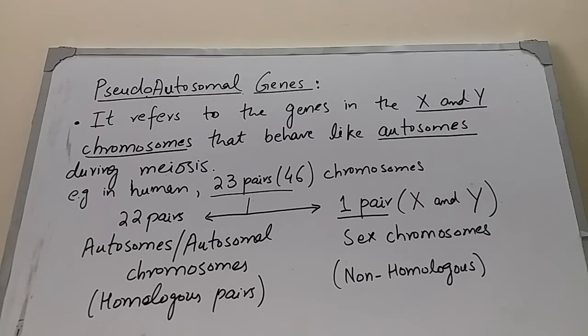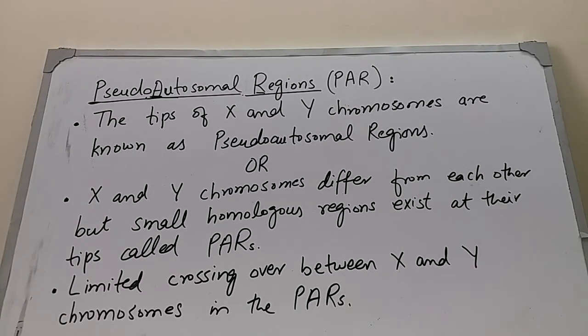Now the question arises, where are pseudoautosomal genes present? The pseudoautosomal genes are located in the sex chromosomes in certain special regions which are known as pseudoautosomal regions. Now, the definition of pseudoautosomal regions, PAR.